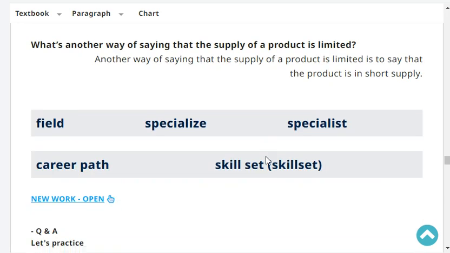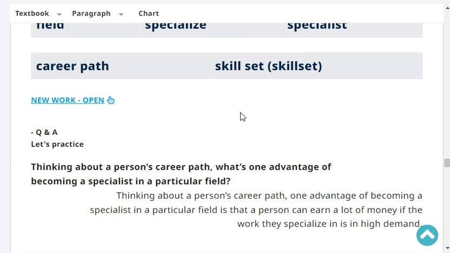What's another way of saying that the supply of a product is limited? Another way of saying that the supply of a product is limited is to say that the product is in short supply. Very good.